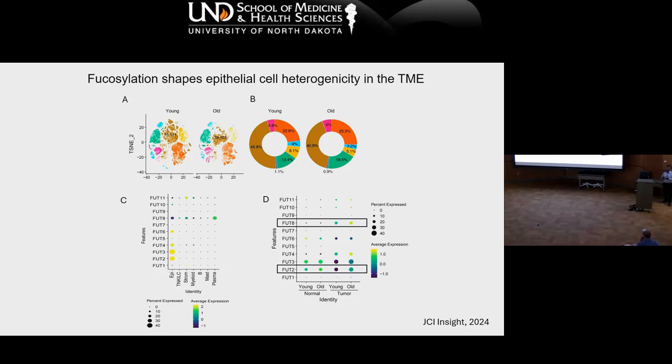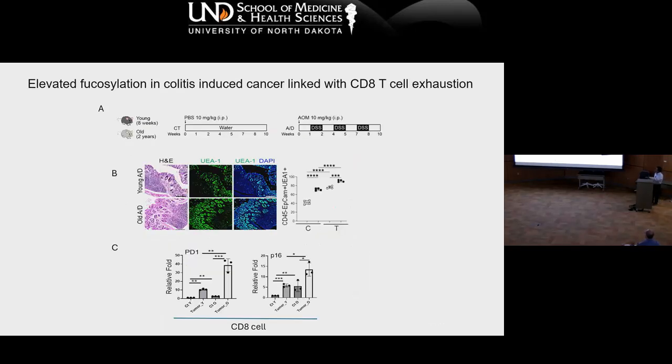Apart from this, we looked at epithelial cells and T cells in the single cell data, and found that epithelial cells have more PD-L1 expression in the old tumor condition. Also, I'm not showing it here, but PD-1 is also expressed more in the CD8 T cells. So we further validated the finding in the mouse.